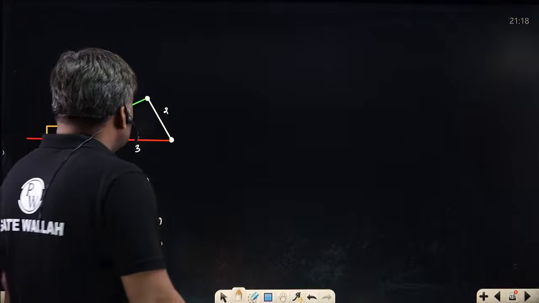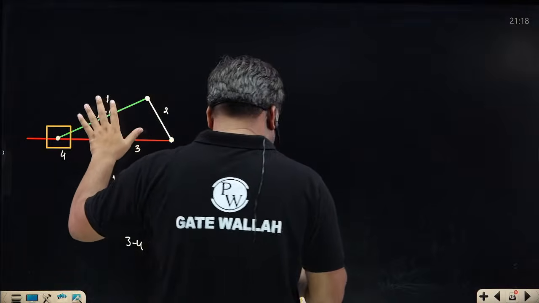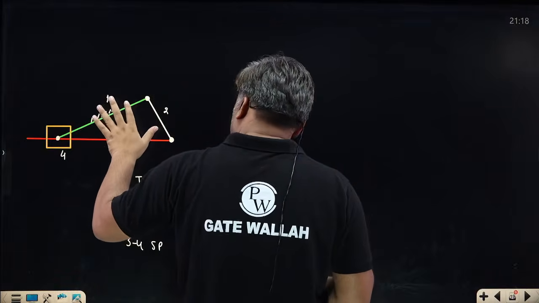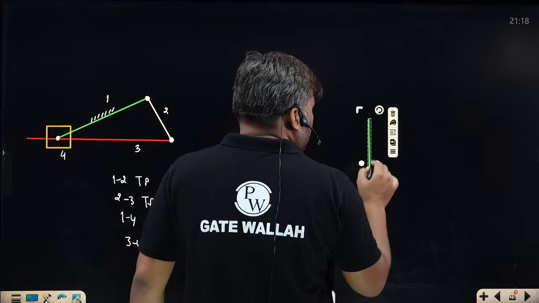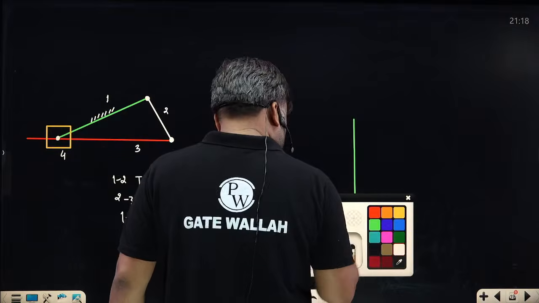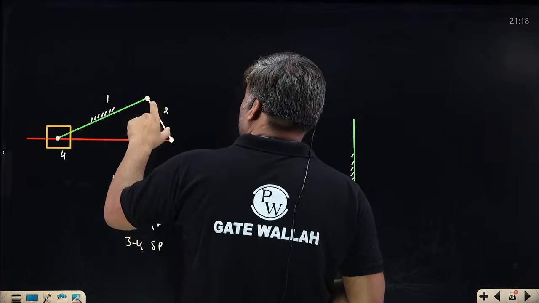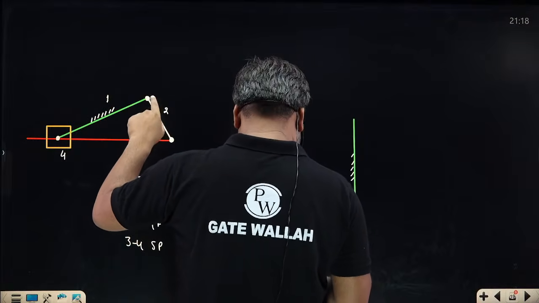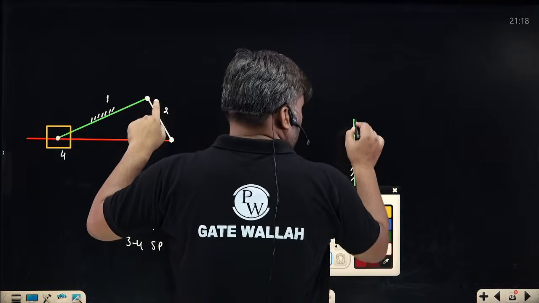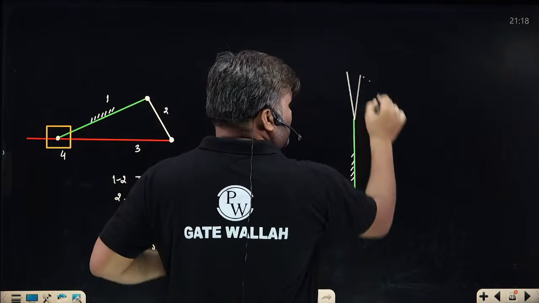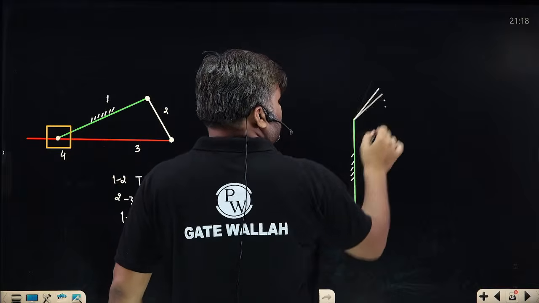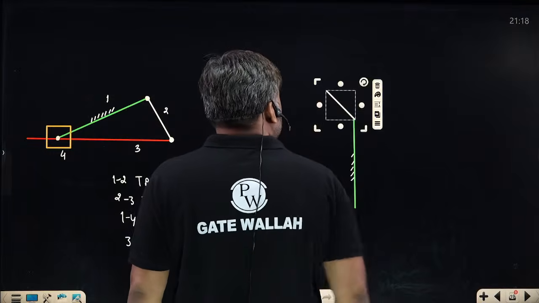How I am doing this? Link 1 को I have done fixed. बहुत ध्यान से देखिएगा. Link 1 को I have made fixed. Here, this is my link number 1. This is my fixed link. Yellow, this link 1 is fixed. Link 1 के one end पे I have connected link 2 which can have rotation here. Yellow जी. Link 1 के one end पे I have connected link 2. Link 2 can have rotation. This is link 2. It is having rotation.